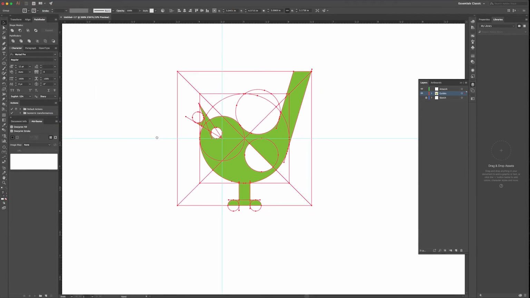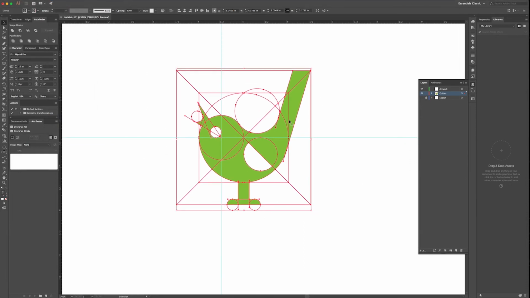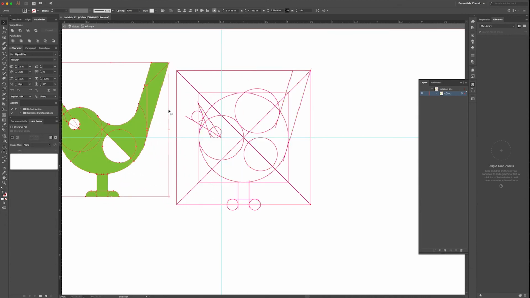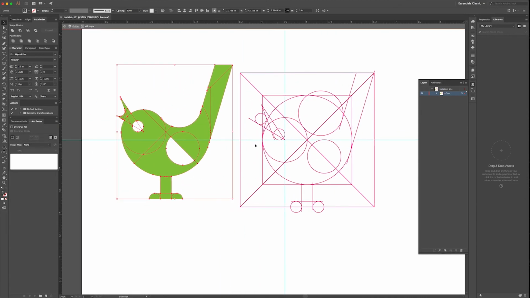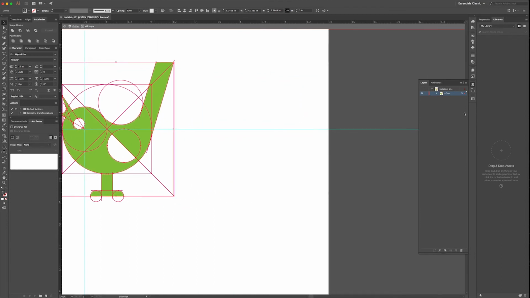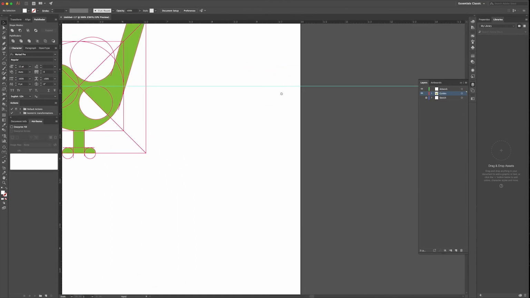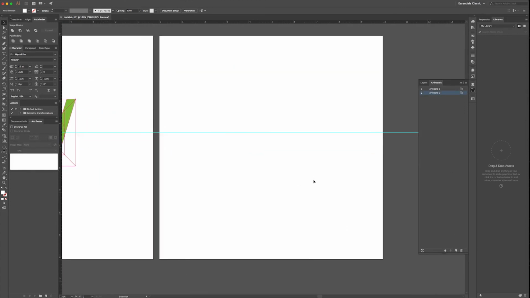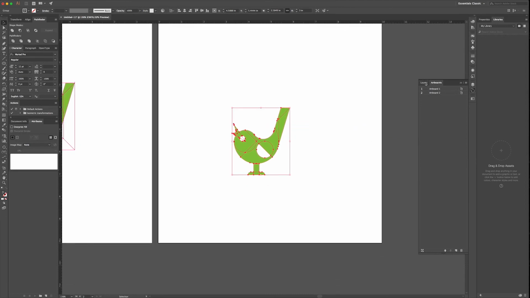So once you've done that, then the live paint mode is off and you can't color it anymore with the same tool. But what you can do is double click now and drag that, or you can copy and create another artboard and paste it there. Get rid of the grid and move that selection into artwork layer.